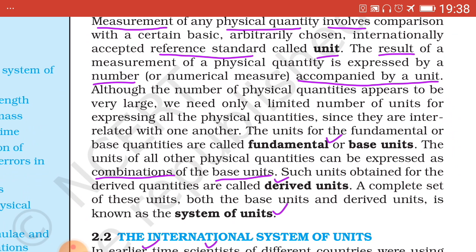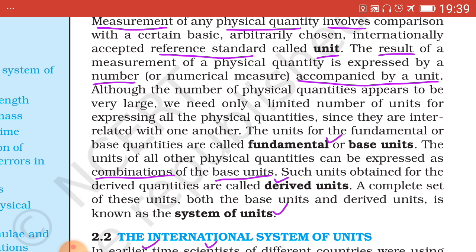Next one, the units of all other physical quantities can be expressed as combinations of those base units, and such units are called derived units, which are of derived physical quantities.